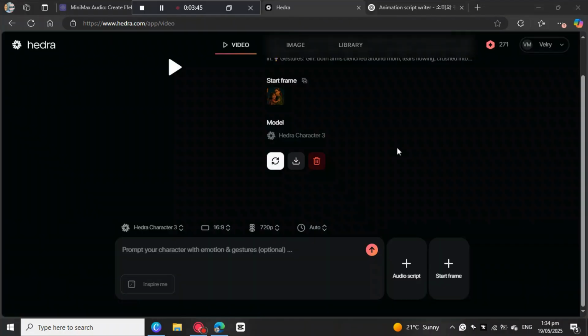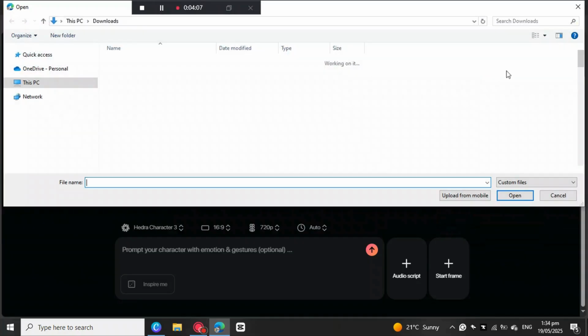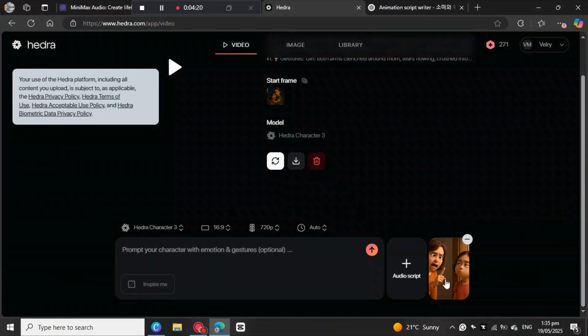The best AI that will help us create the video from the images we got from ChatGPT is Hedra. So all you need to do is come here, start the frame, and then upload the image. We're gonna look for the image that we want to turn into the video. So this is the first one. Let me just open it, and then it will come here.